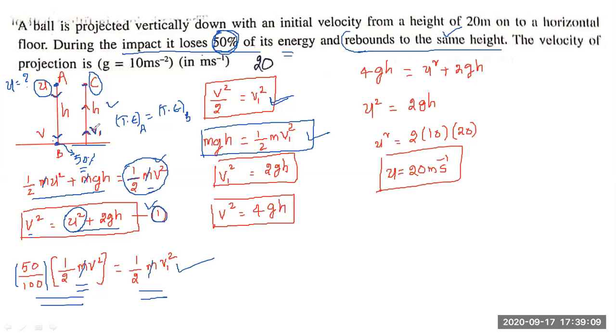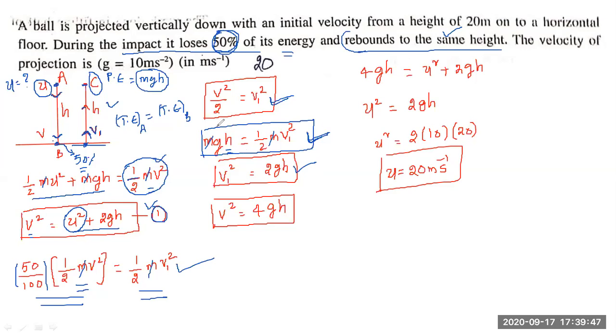Therefore, the kinetic energy just after impact should be equal to the potential energy at point C. The potential energy at point C is m g h, gained from half m v1 square just after impact. So from conservation of energy, m g h is equal to half m v1 square, and cancelling m on both sides, v1 square is equal to 2gh.